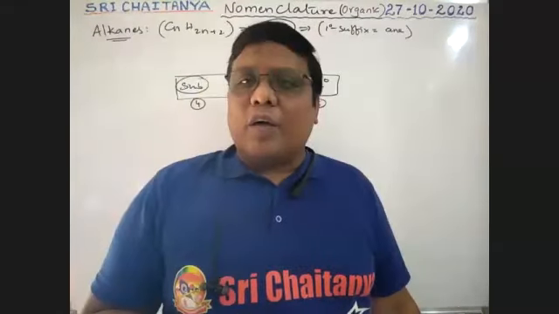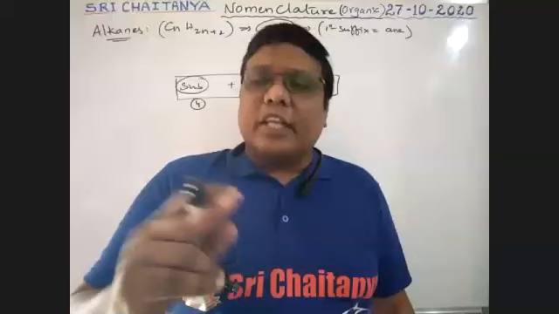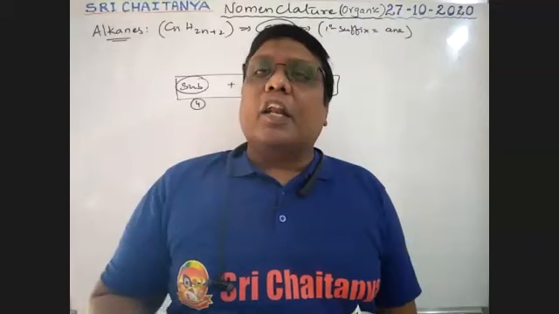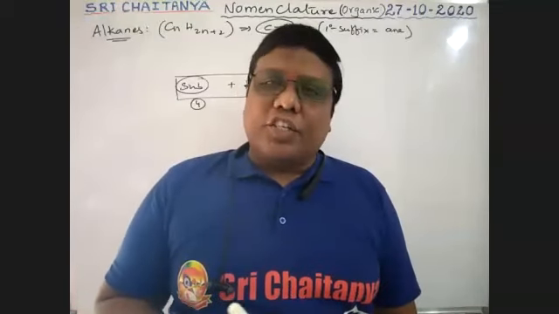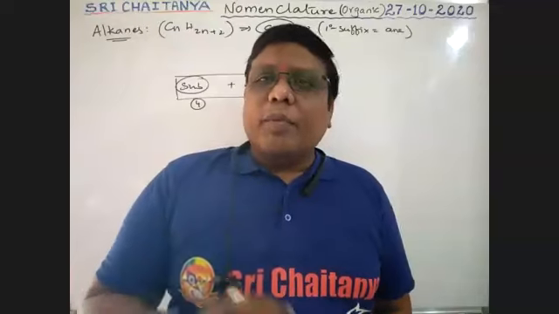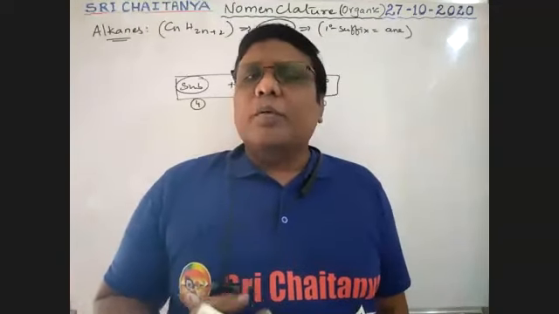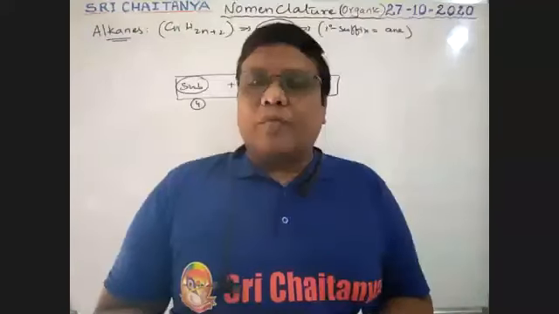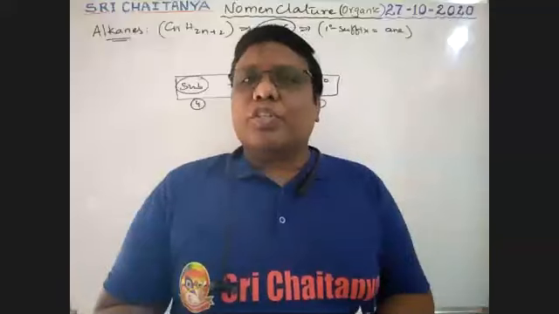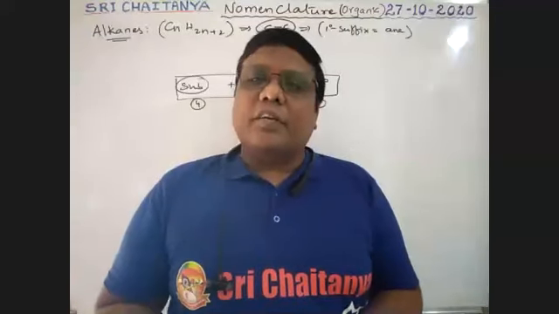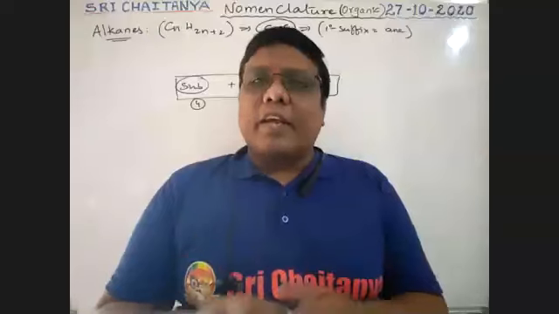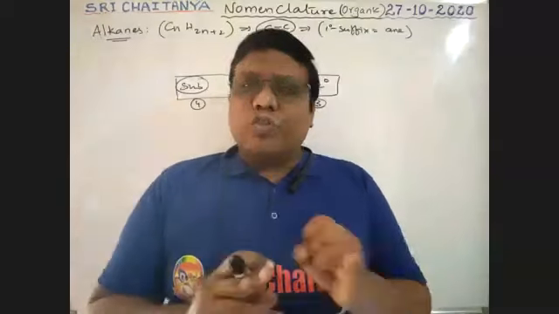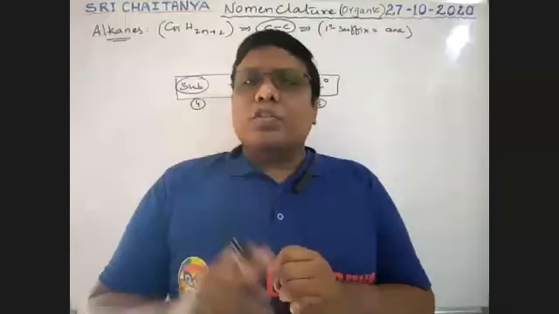So while writing the naming of an organic compound, first you should mention the root word. What is that root word? The root word is nothing but the total number of carbons present in the longest chain of the compound. That is called the parent chain. What is the parent chain? It is the continuous carbon chain that contains the highest number of carbons in that compound, also called the main chain. It is very important. After choosing that long chain, use the root word.